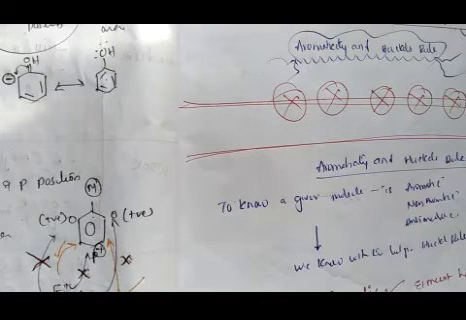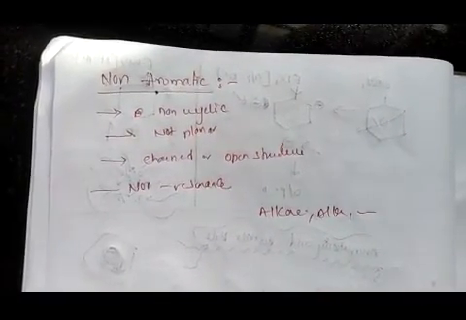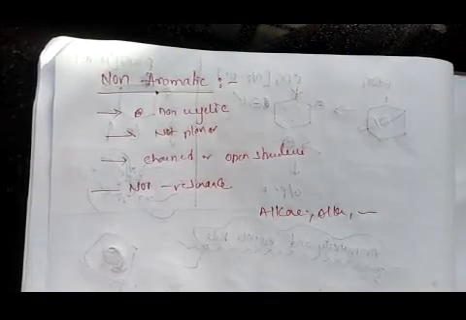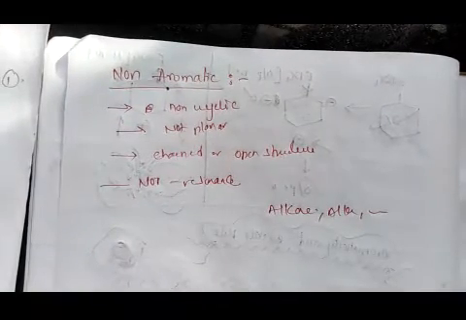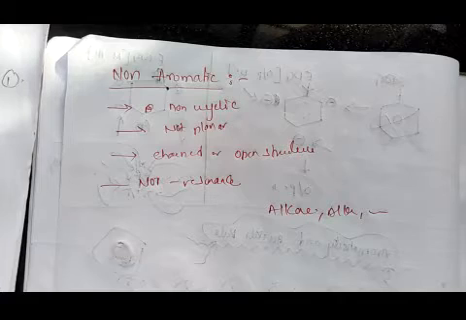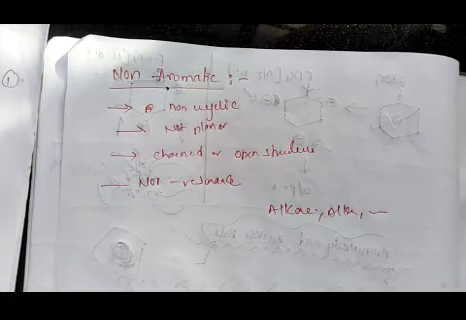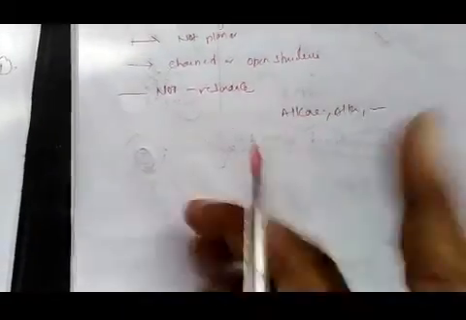A compound is said to be anti-aromatic when it is cyclic but has no benzene structure, is planar, and has 4n pi electrons. Examples are cyclobutadiene and cyclohexadiene. And a compound is non-aromatic when it is non-cyclic, not planar, has a chained or open structure, and has no resonance. So these are the three terms generally encountered in aromaticity. To predict whether a given molecule is aromatic or non-aromatic, we use Huckel's rule, which we will discuss next.